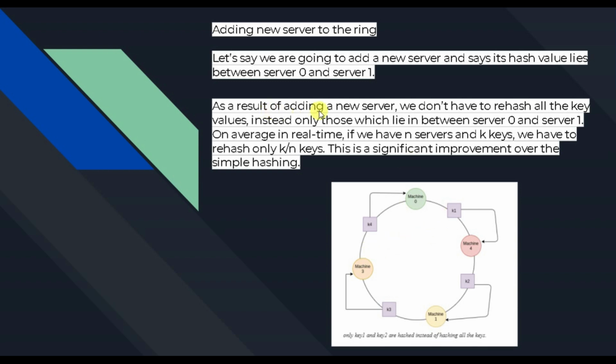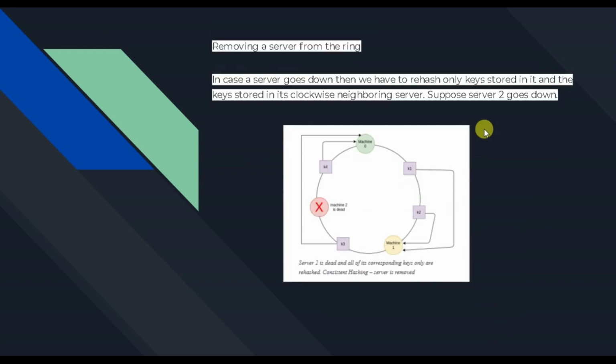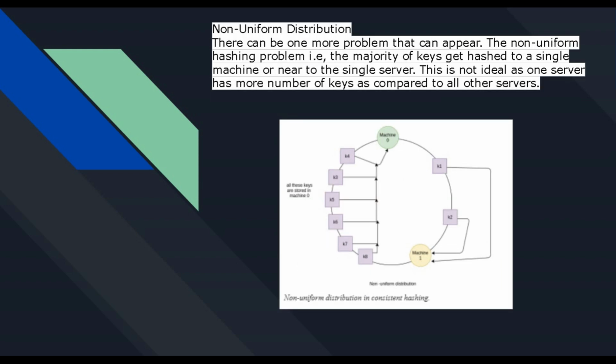Instead we only look at the things between server 0 and 1 on average. So this is a significant improvement over simple hashing. A similar case applies while removing, as you can see I am removing machine 2. In case a server goes down, because this is a clustered environment in system design, we store the keys which were earlier stored by machine 2 in the nearest neighbor in the clockwise direction, to make the infrastructure available, as in the availability part of the CAP theorem.